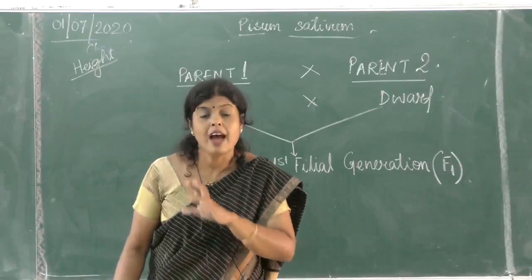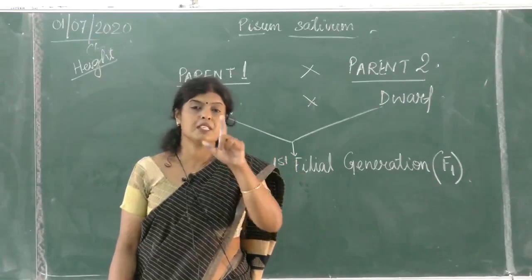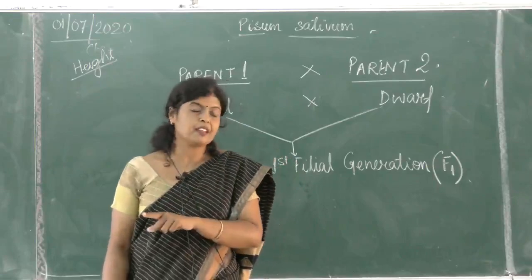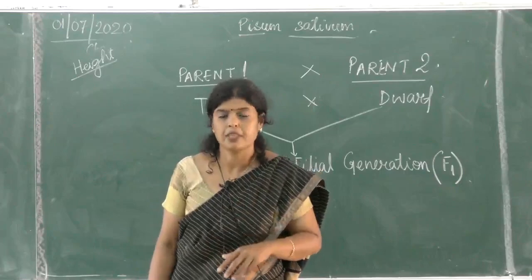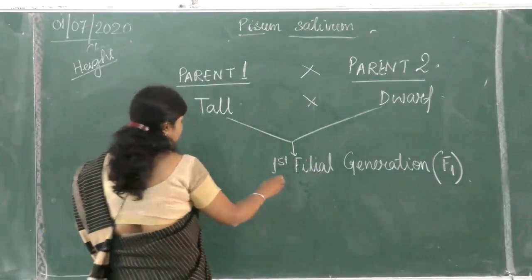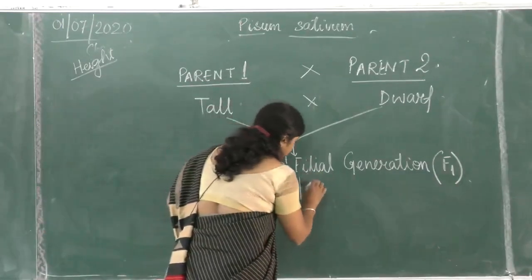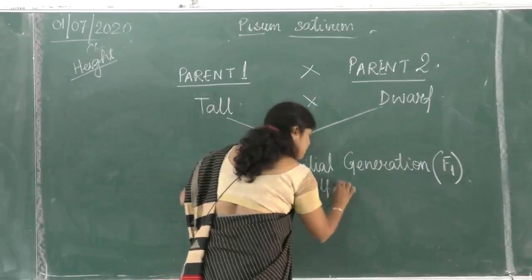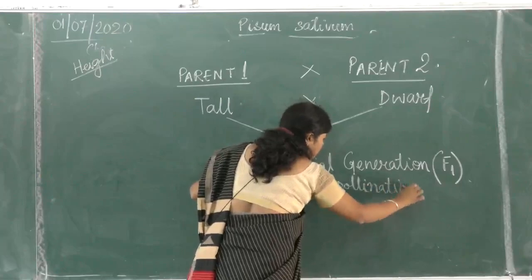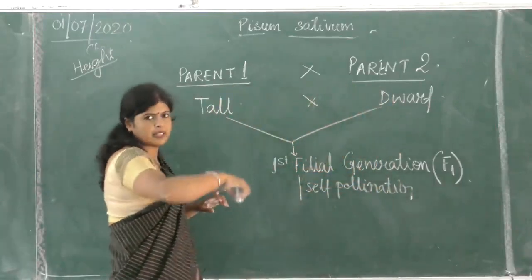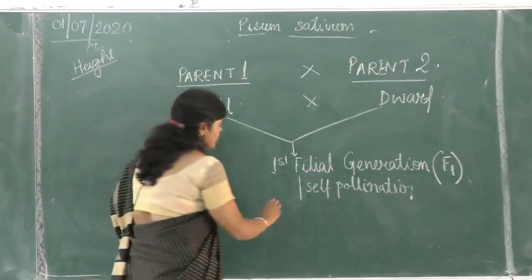Remember this, and you should be clear about it, because when I explain the second law of inheritance, it will be explained why self pollination. Is it all right? Okay. Here the plants are self pollinated because they are allowed self pollination. Is it clear? He did not collect pollen from one and dust it on the other. No, they are self pollinated.